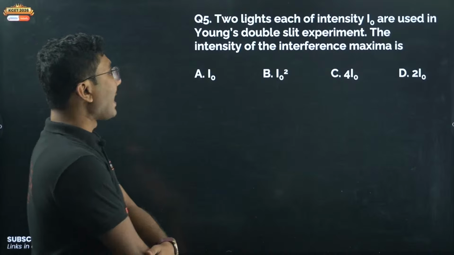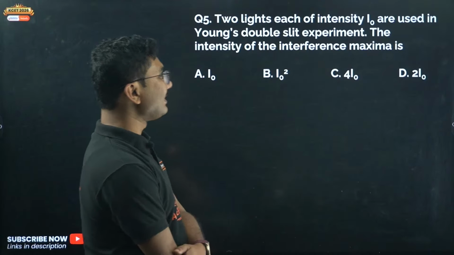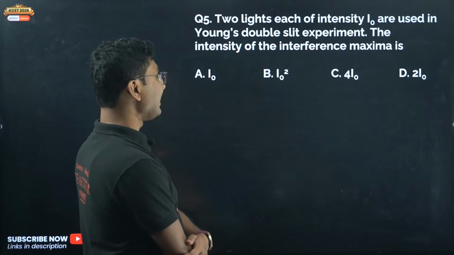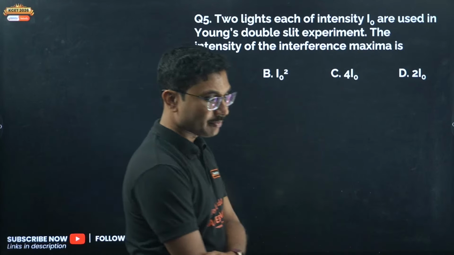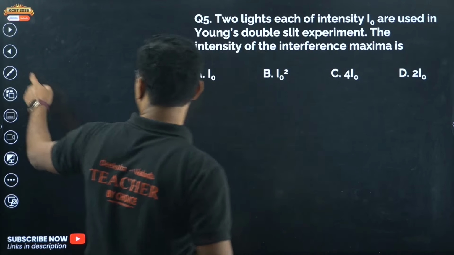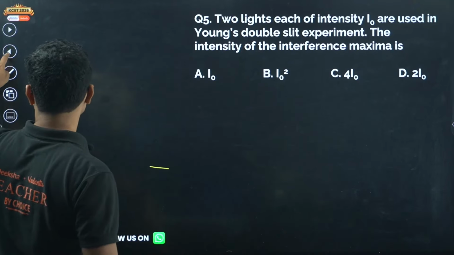Next, 2 lights each of intensity I0 are used in Young's double slit experiment. The intensity of the interference maximum is, intensity of the interference maximum.